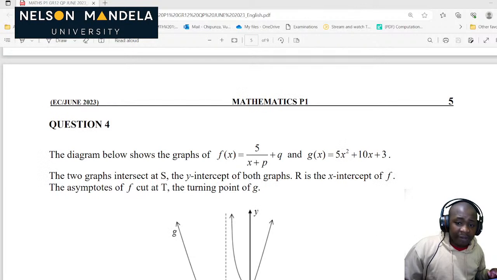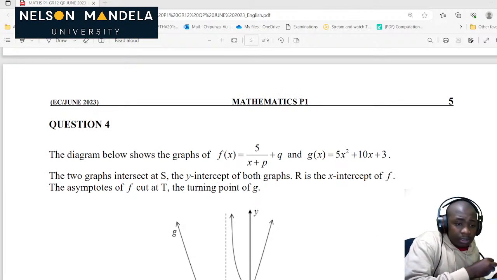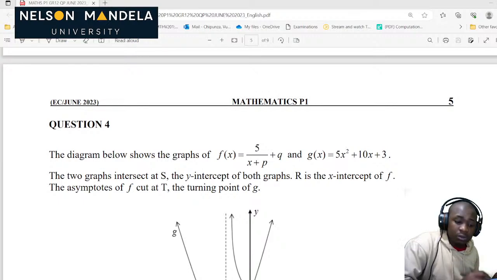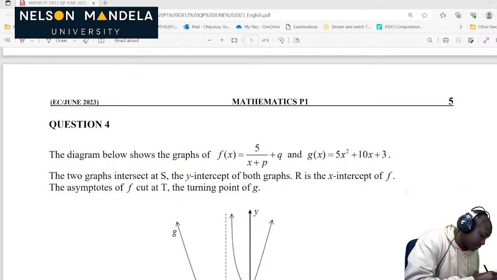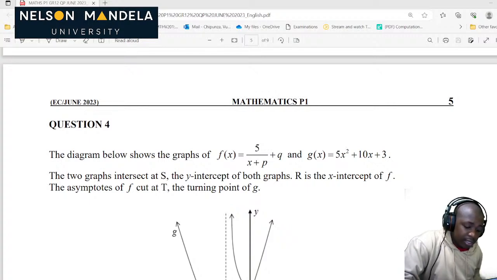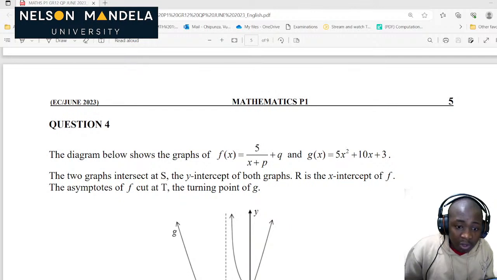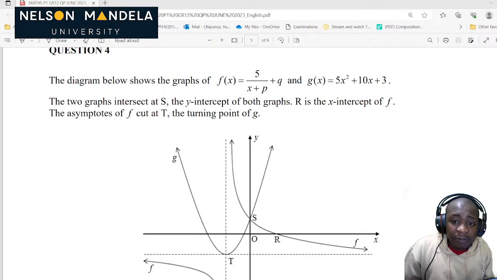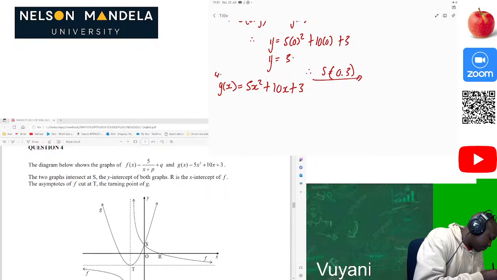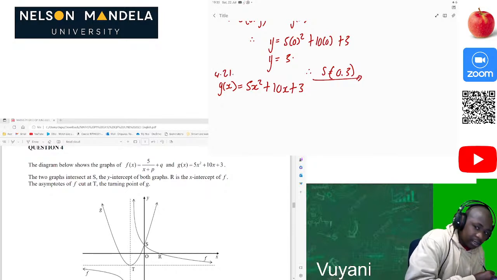Our graph of g of x is g of x equal to 5x squared plus 10x plus 3. Now we want to determine the coordinates of T. How do we do that? That's already easy, because we can see that T is the turning point of the function g of x. So let's just determine the turning point. For 4.2.1, we know that x is equal to negative b over 2a.